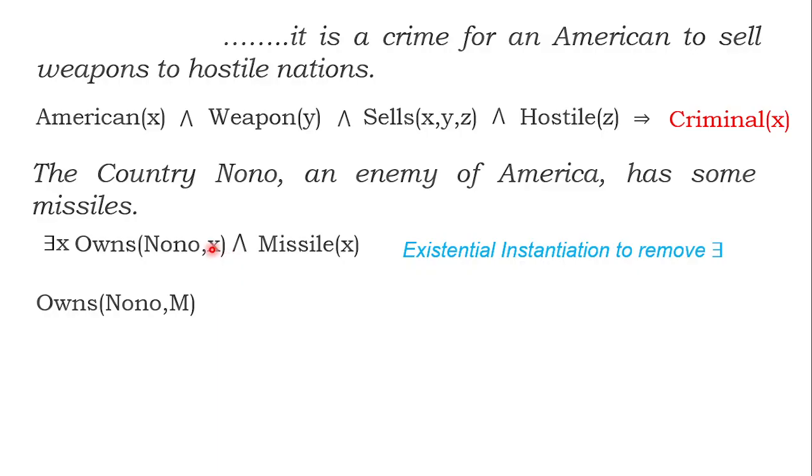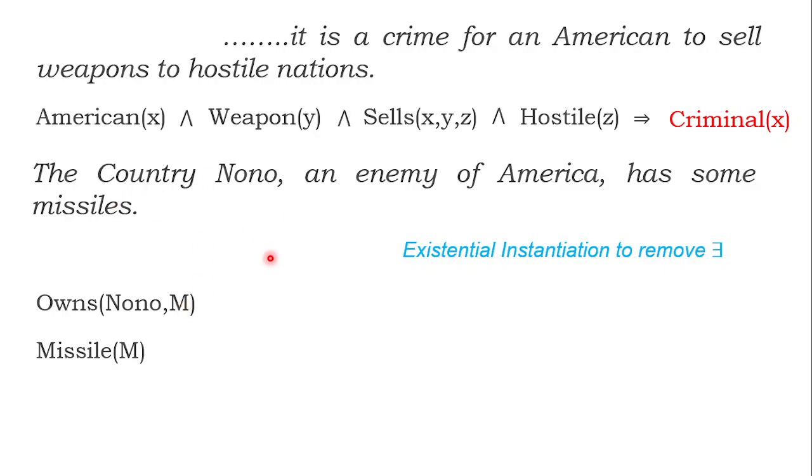Who is the ground term? Missile. I am just putting a symbol M. Missile is nothing but M. Now I removed that quantifier because I converted first order logic to propositional logic. This sentence is a combination of these two syntax.